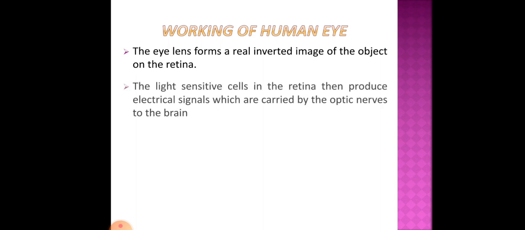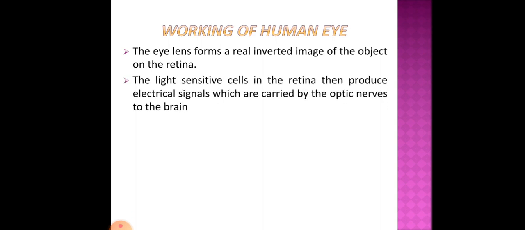How does the human eye work? The eye lens forms a real and inverted image of the object on the screen, that is, the retina. The light-sensitive cells in the retina then produce electrical signals, which are carried by the optic nerves to the brain. So in the eyes there are optic nerves.